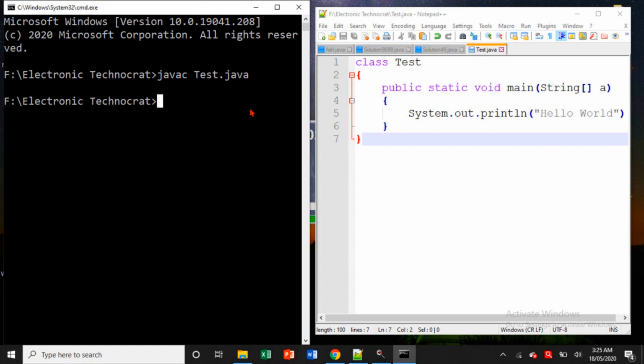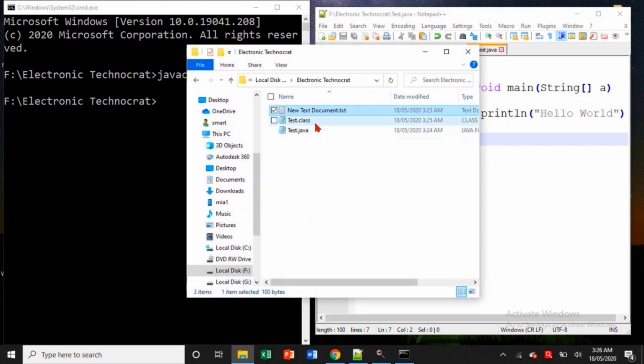What I already told you, the javac compiler first compiles your program, checks the syntax, whether it is syntactically correct or not. If it is correct, then it will generate a .class file. If you can see here, the compiler has generated the .class file, which is Test.class. And I already said that the compiler will generate the .class file with the same name as the class name.